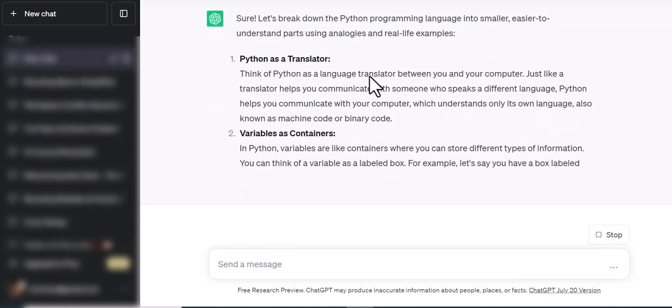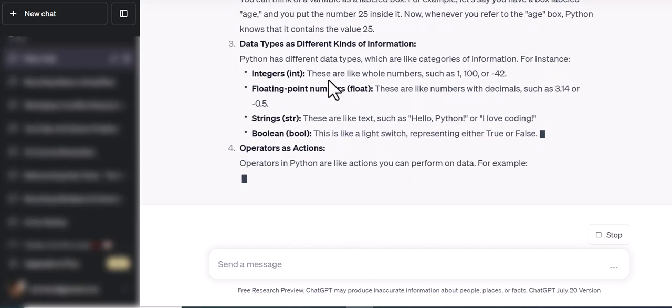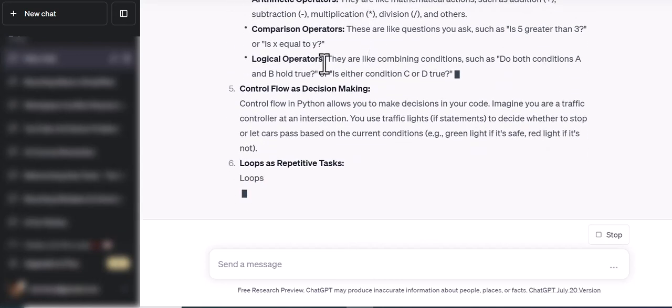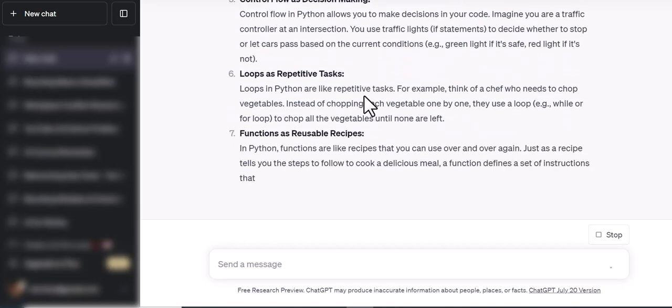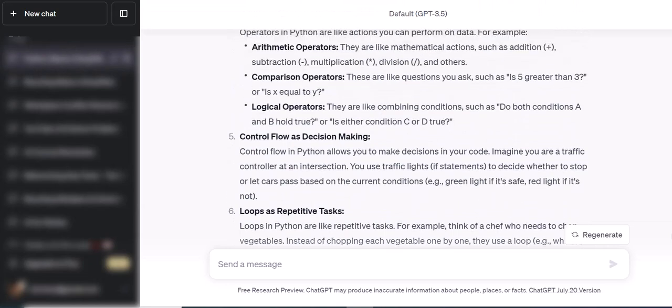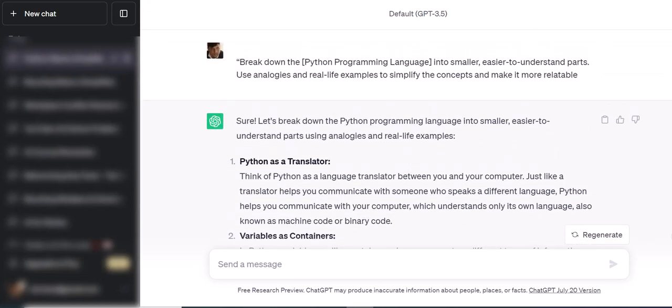Sure, let's break down the Python programming language into smaller and easy to understand parts. As you can see, it starts creating the small parts: part 1, part 2, part 3. What are the operators? What are the logical operators, control flow, loops, and each and everything. So this is very, very cool. Okay, so this is a cool prompt. You are not going to get that output if you just add a generic prompt into ChatGPT. So this is a very, very cool prompt.